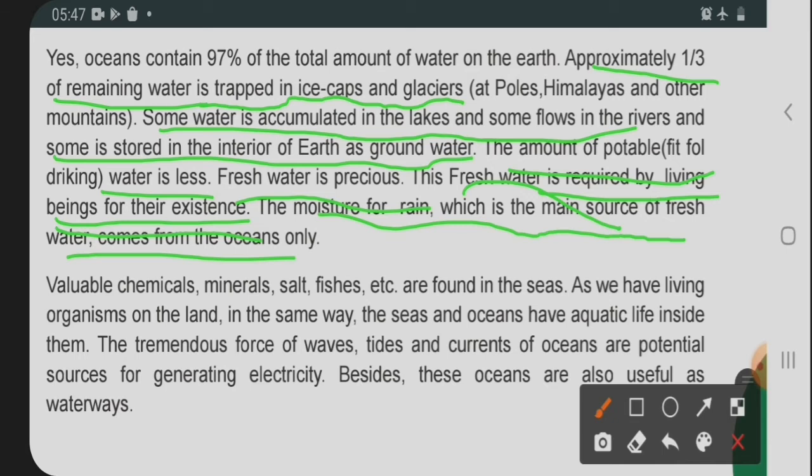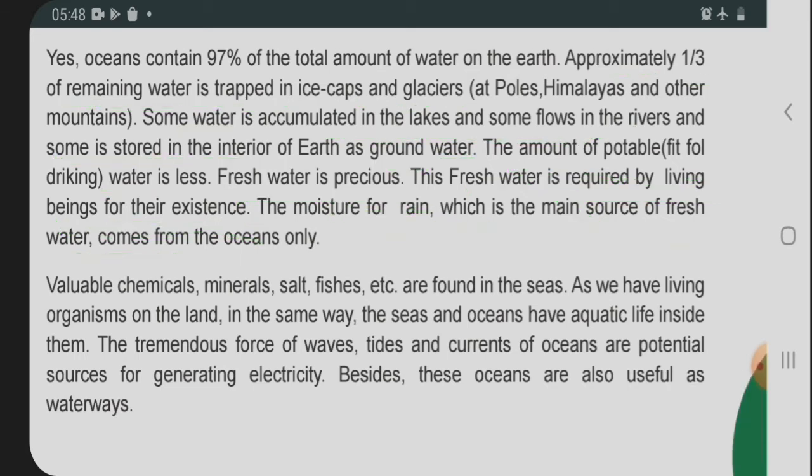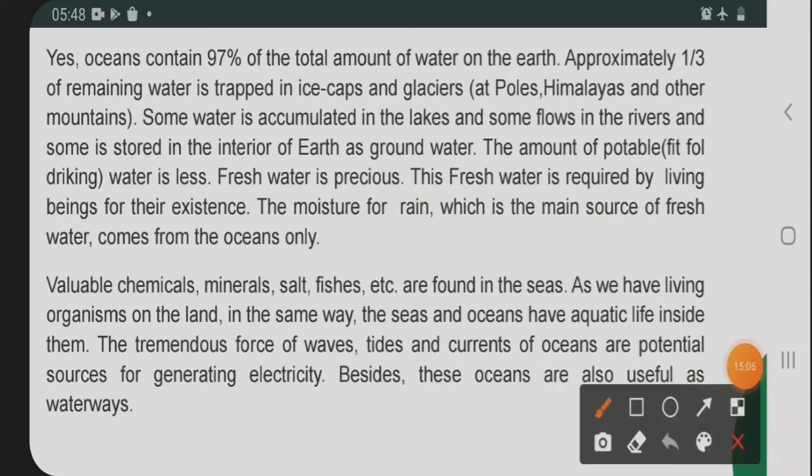So some of the fresh water is coming from the ocean, and that is especially the rainwater. Valuable chemicals, minerals, salt, fishes, etc. are found in the sea, as we have living organisms on the land. In the same way, the sea and oceans have aquatic life inside them. So here we are talking about ocean life. So in the ocean, what can we find?